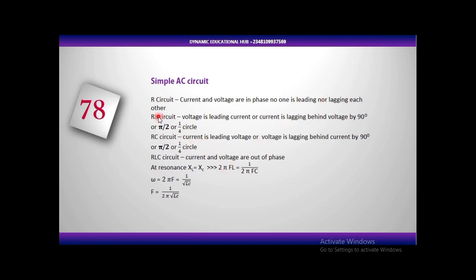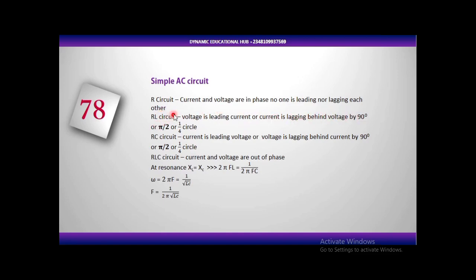Now for RL circuit, meaning resistor and inductor circuit, when you combine them together in series. Don't forget, I've solved a question earlier on where I talked about inductor. Inductor is using current. Capacitor is using voltage. That same current concept is what brought about this. Now, since inductor is using current, inductor is going to slow down the current so that voltage will lead current. So current will now lag behind voltage by 90 degree.